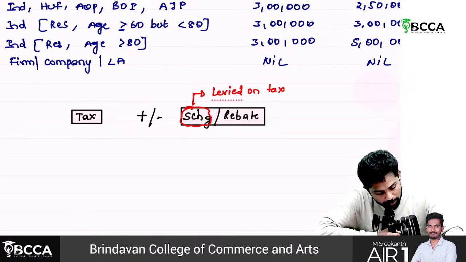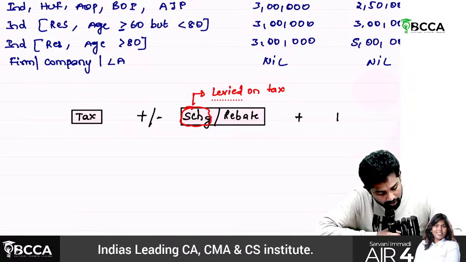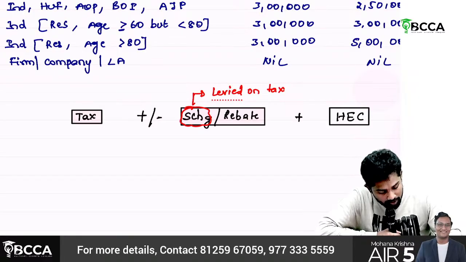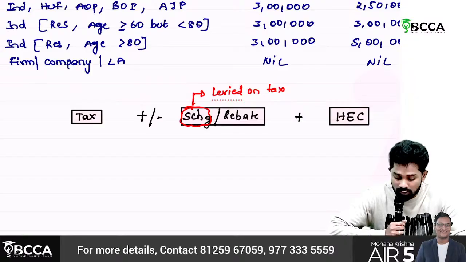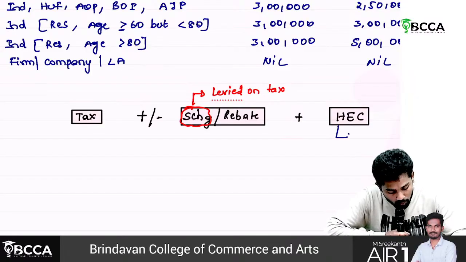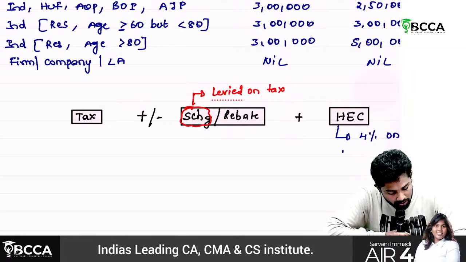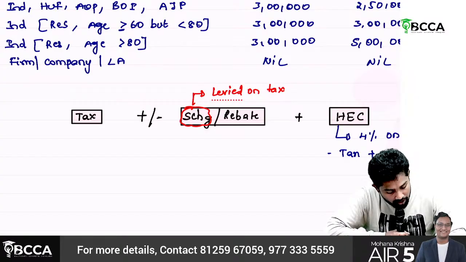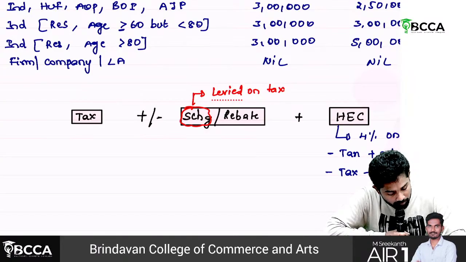And the third step is that we should levy HEC, Health and Education Cess. How much is the HEC? 4%. On what has it to be levied? 4% on tax plus surcharge. If it is a rebate, then tax minus rebate, whichever is applicable.